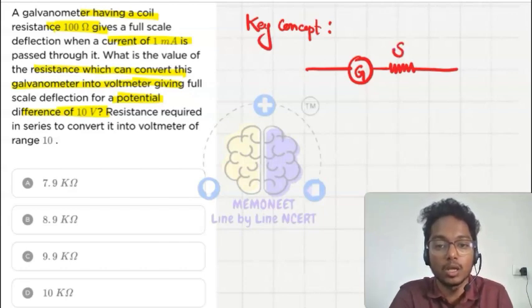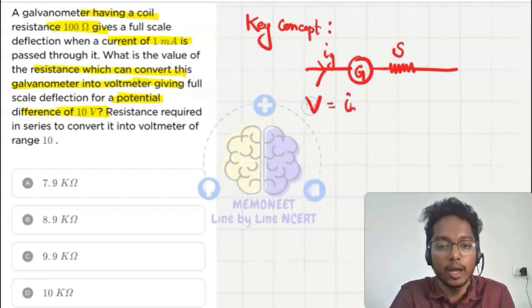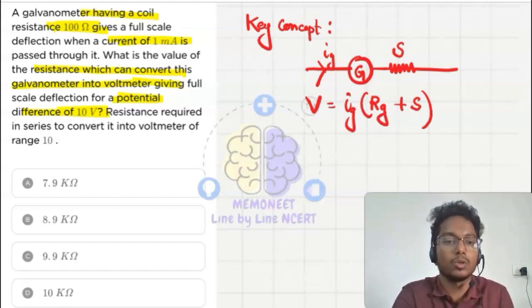So this is the shunt, which will be in series with the galvanometer. It will convert it into a voltmeter. Here the current flowing will be Ig. So I can write the potential V equals Ig into the resistance of the galvanometer plus the shunt.